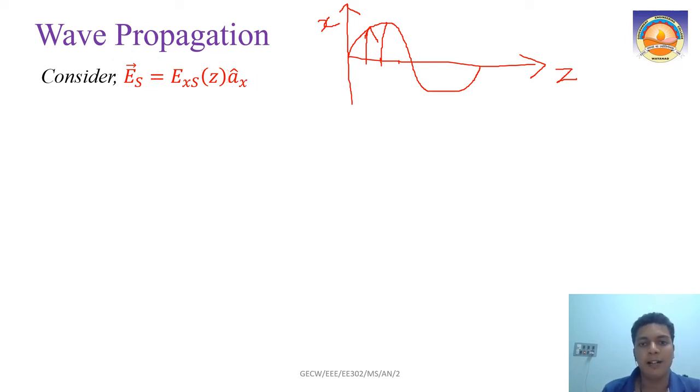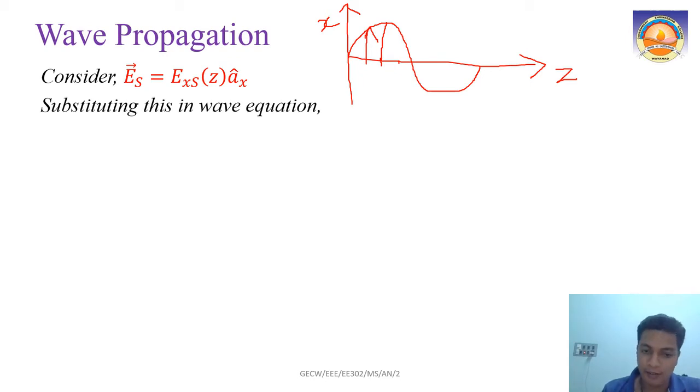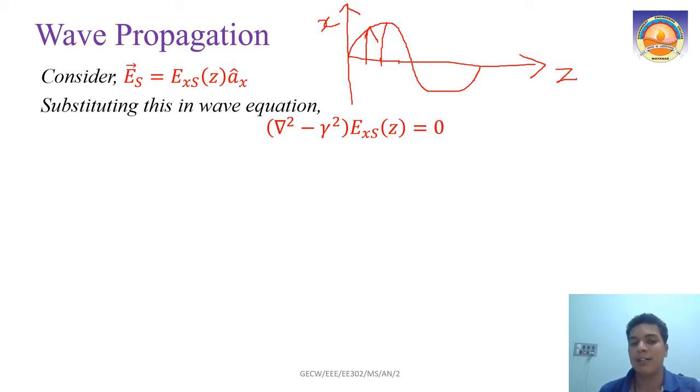Okay. Now, if we substitute this in the wave equation, what was the wave equation? Del square Es minus gamma square Es equal to 0. So if we substitute, we can take del square minus gamma square as common, into Exs of z equal to 0. This is our substitution.